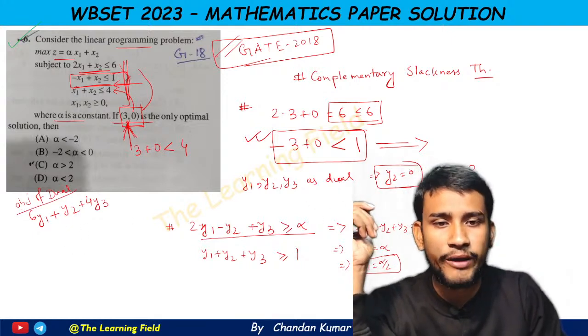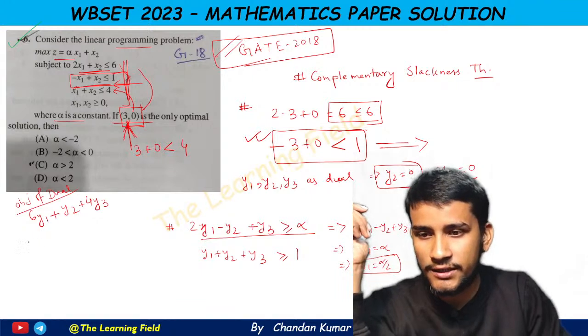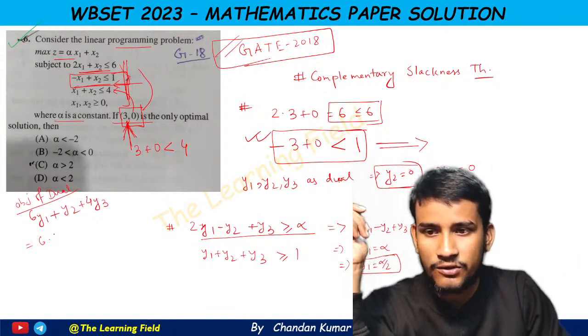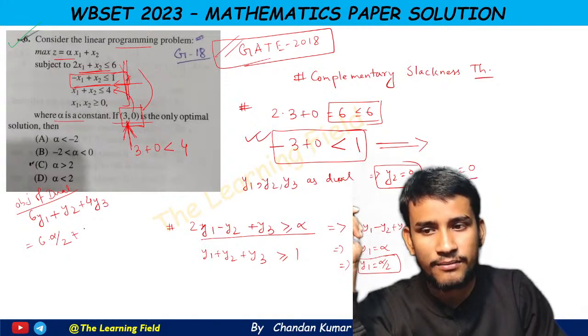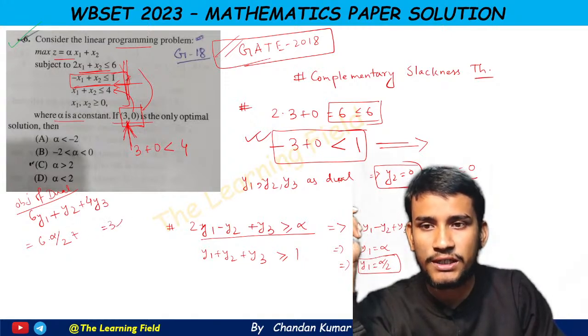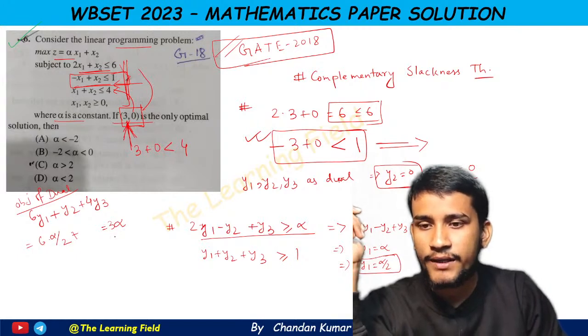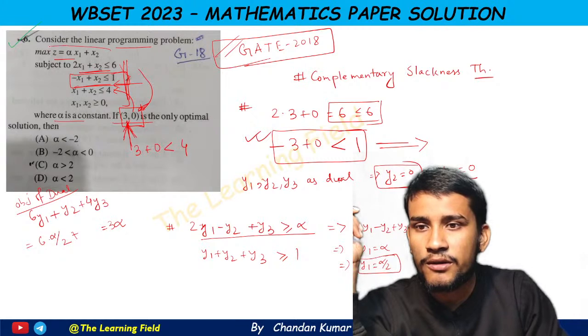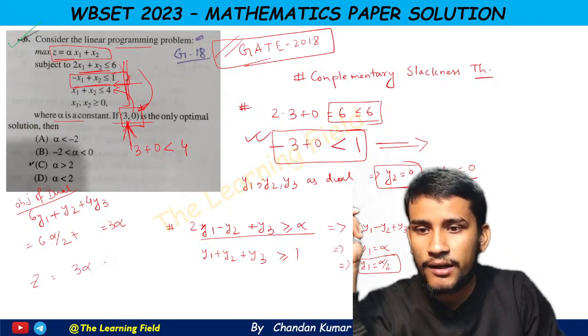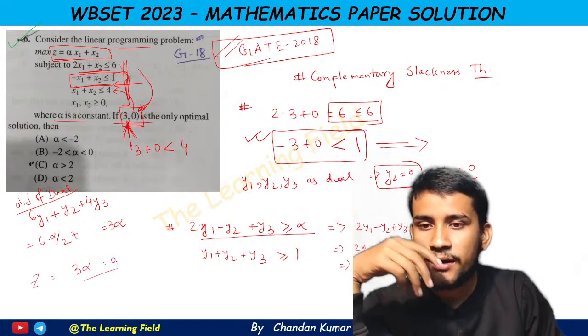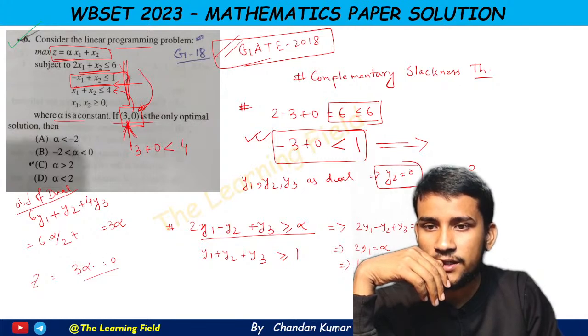Now if we put the values of y1, y2 and y3, then this gives 6 into alpha by 2 plus these terms are all 0. That means this is equal to 3 alpha. Now this (3, 0) is the optimal solution of the primal problem. That is, the objective value z equals 3 alpha plus 0.